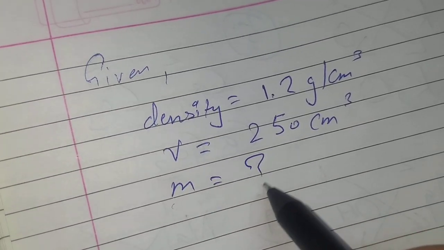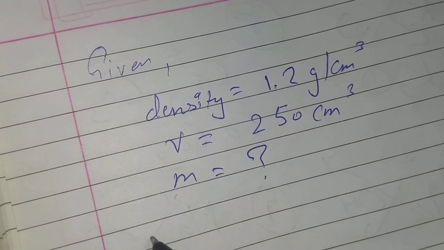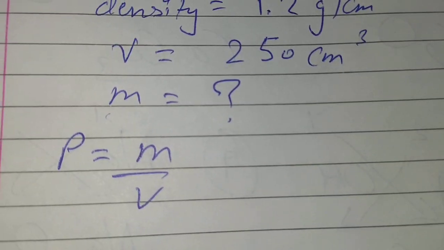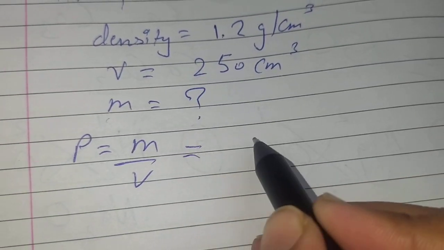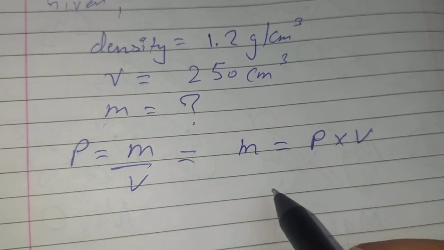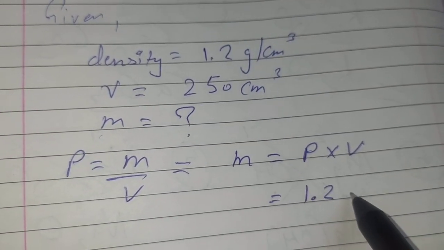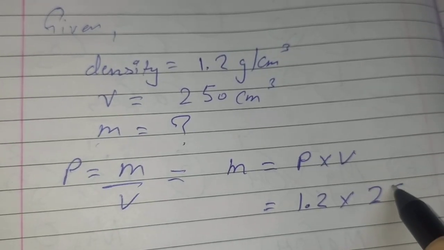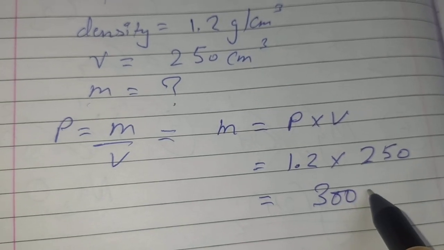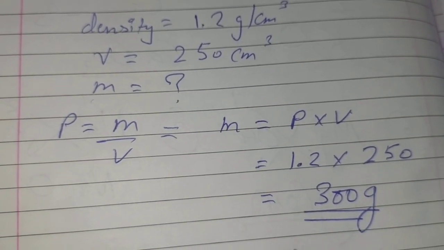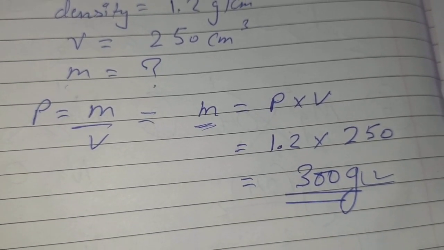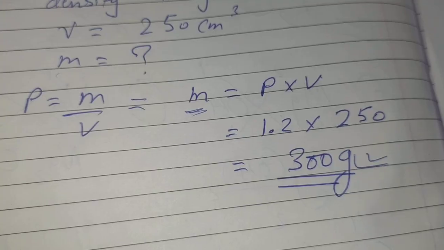Now you have to find the mass of the liquid. So you will use the formula of density, that is rho is equal to mass upon volume. You will rearrange this formula. So m will be rho, that is density, into volume. What is your density here? 1.2. What is your volume? That is 250. After calculating, you will get 300 grams. That will be the mass of the liquid. So if you got this one, it is your right answer. Moving to the next one.